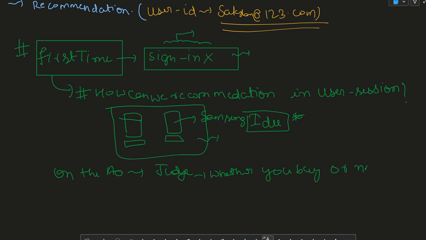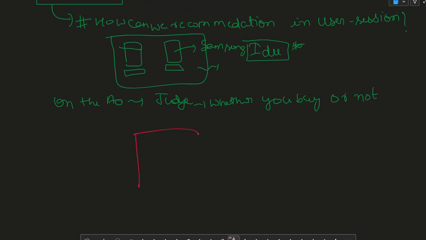So what would our model do? This is our ML model. There are some features, and there is the user's activity, no user ID, only the present user session.